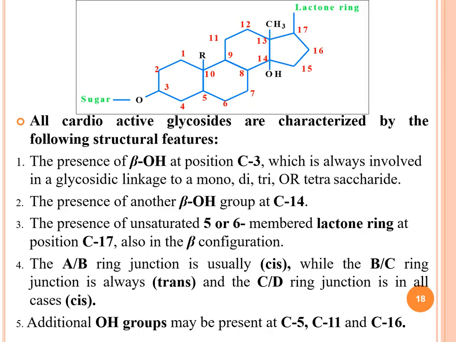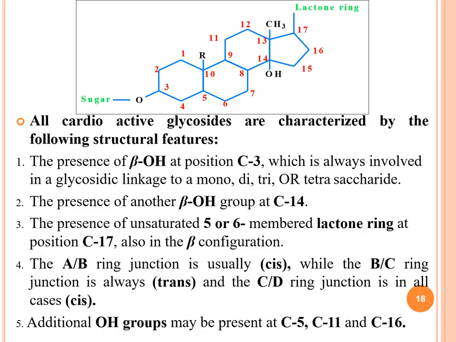You see the numbering, and the lactone ring is attached at positions 13 and 14, and the sugar moiety is attached by a glycosidic linkage at position 3. You should remember the numbering, and then R is left if it is cardenolide or bufadienolide. There are two types of cardiac glycoside, cardenolide and bufadienolide.